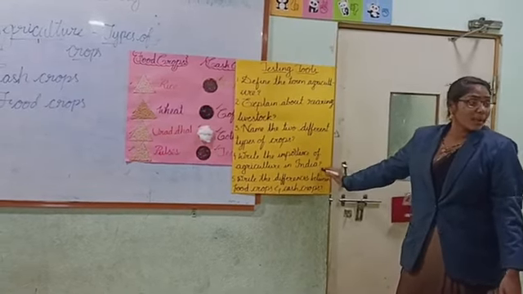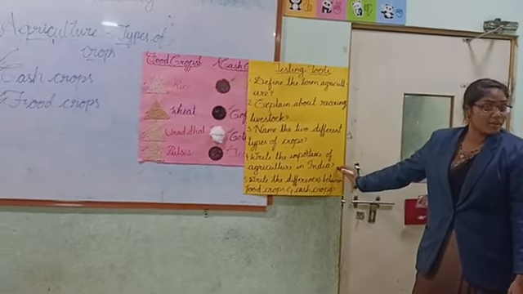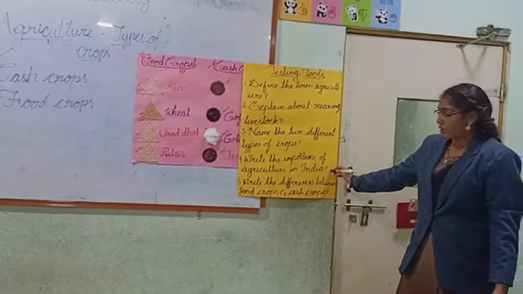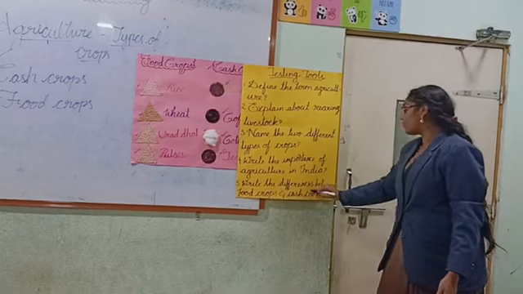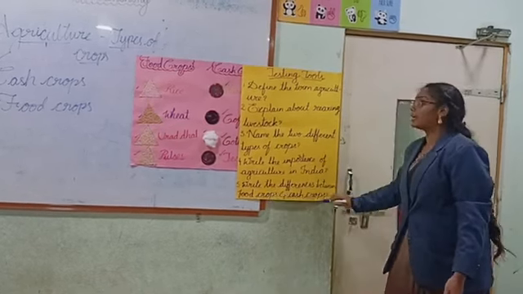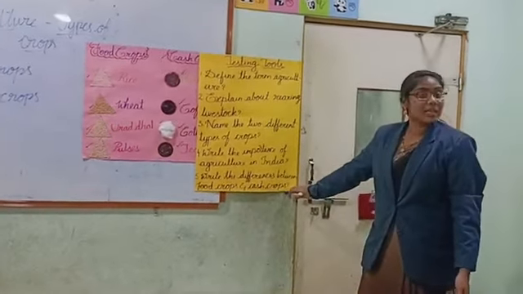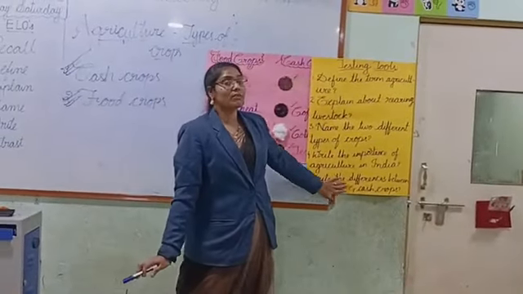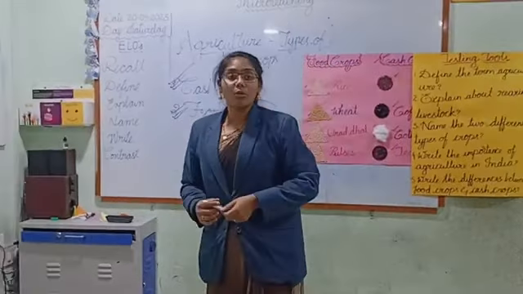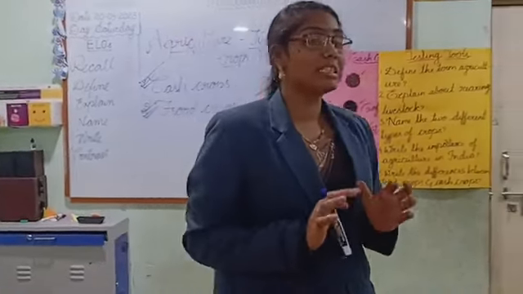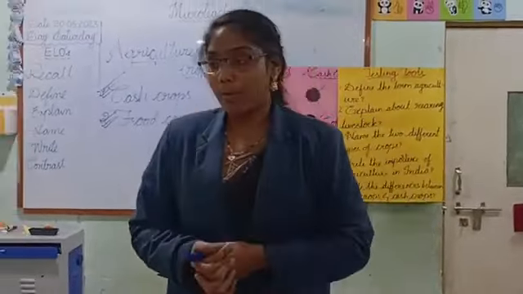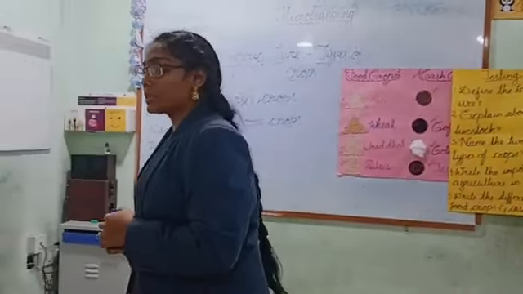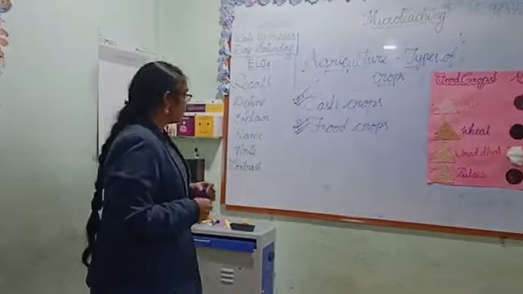Agriculture is the main occupation in our country, as we already know. Why is it so important? You have to write the reason. Next, write the differences between food crops and cash crops. Now today's home fun is: if you get a chance to grow a crop, which type of crop will you grow? Write and come. Tomorrow we will discuss in the class. Thank you.